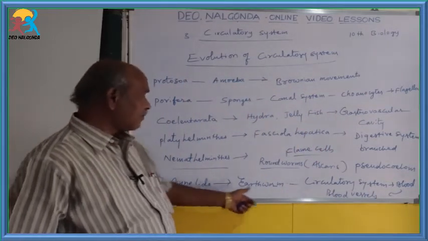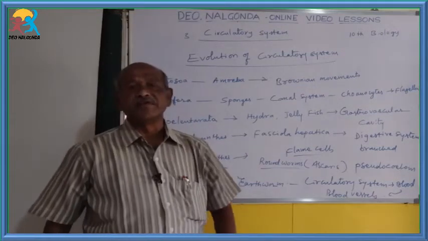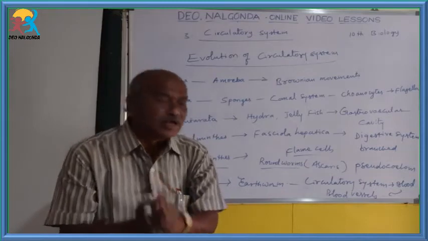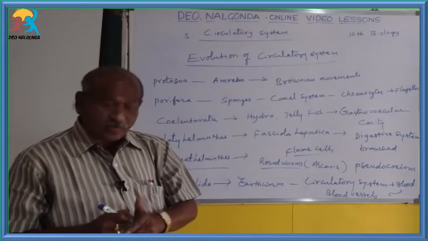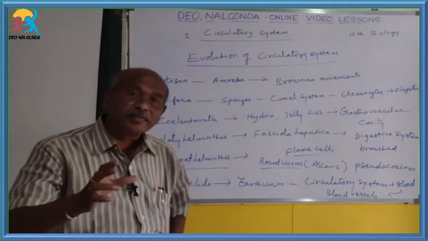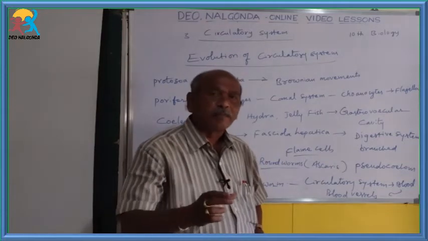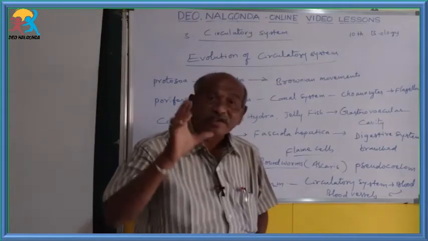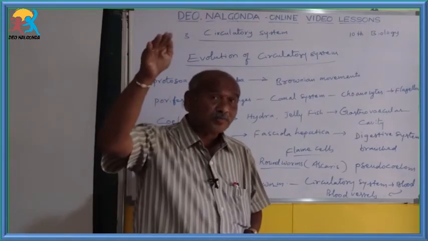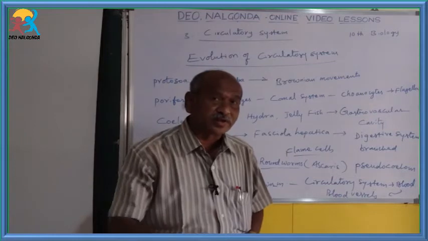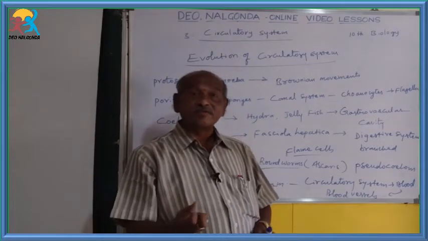For Annelida, the best example is the earthworm. In annelids only, for the first time in the animal kingdom, the circulatory system is developed. In that developed circulatory system, we can find that blood is present, and for the flowing of that blood, the pulsatile blood vessels are developed. For example, in the earthworm, on the top side of the body the dorsal blood vessel is present, and on the ventral side of the body the ventral blood vessel is present. Like that, blood vessels also develop.